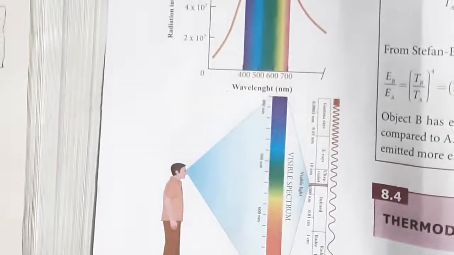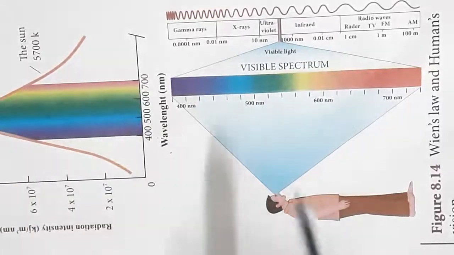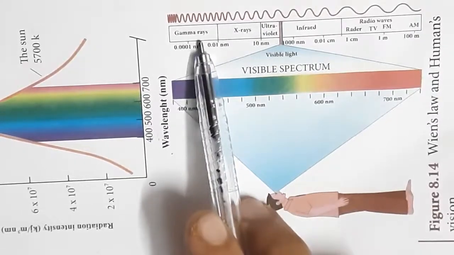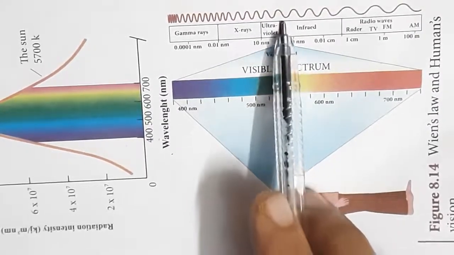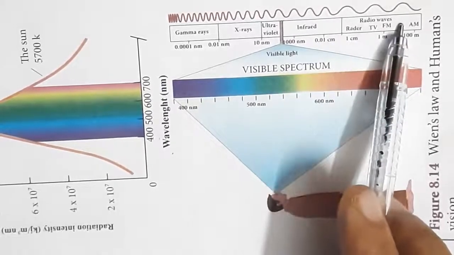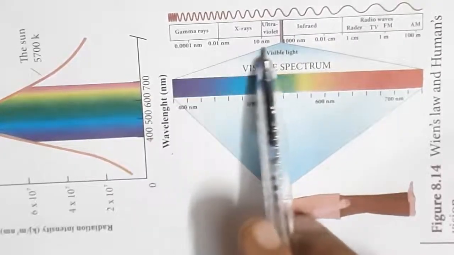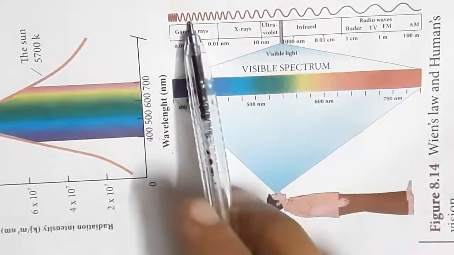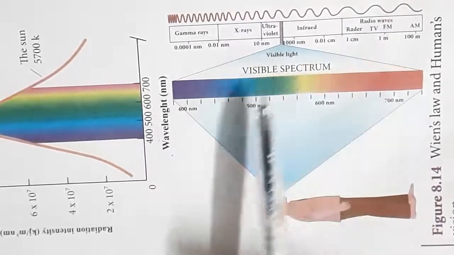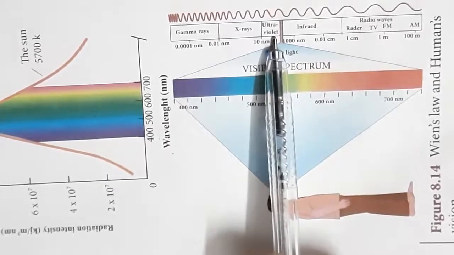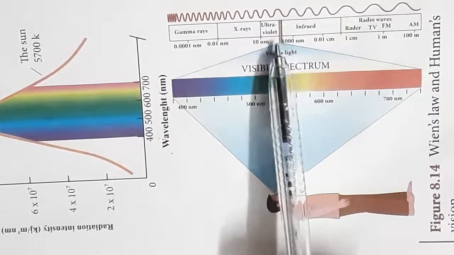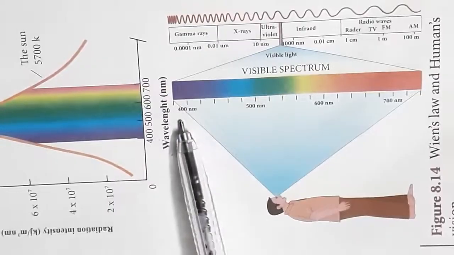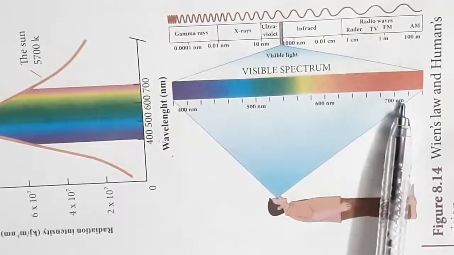Look at this figure. This is actually the frequency: gamma rays, X-rays, ultraviolet, visible light, infrared, radio waves, and here the wavelengths are given. So wavelength increases this side, this is high frequency, and frequency decreases. So these wavelengths we cannot see. Only this area we can see, which is known as the visible spectrum, of the order of 400 nanometer to 700 nanometer.